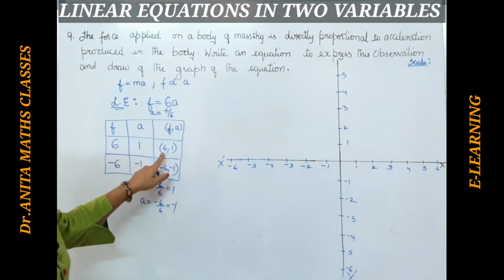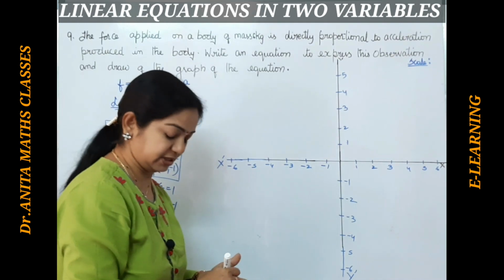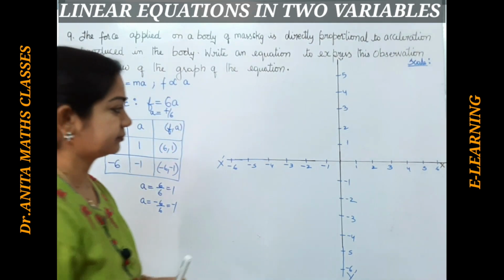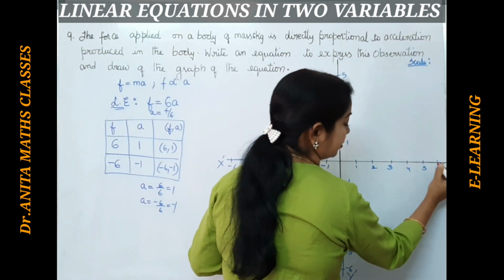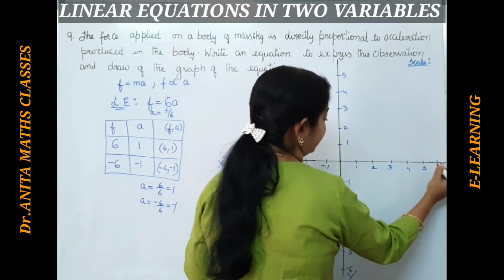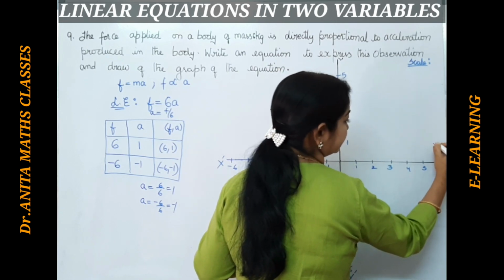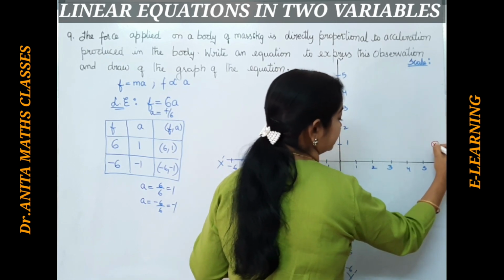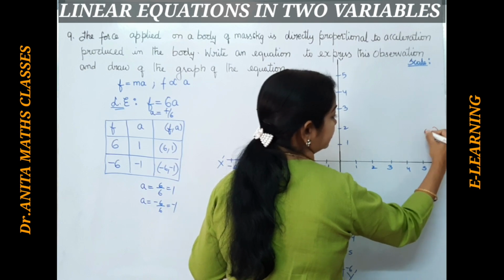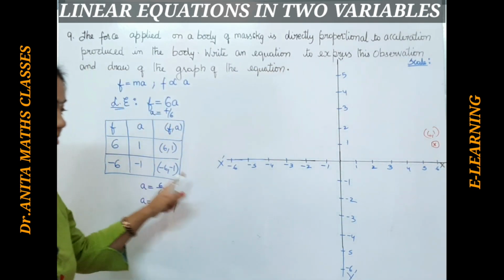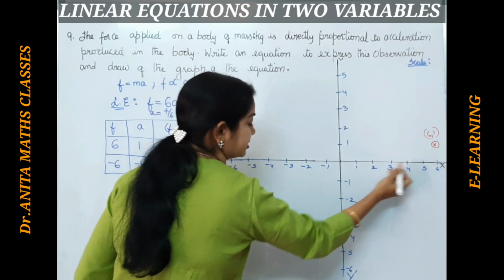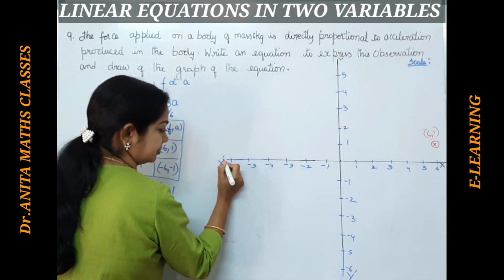Let us plot 6 comma 1. So 6 on the x and 1 on the y, that means this point here, 6 comma 1. Okay. Now the next point is minus 6 comma minus 1. Minus 6 on the x here, right?